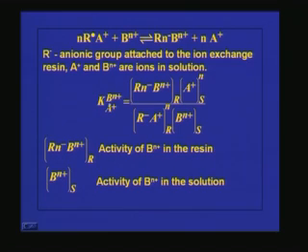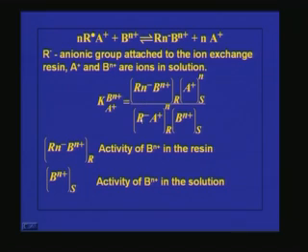So K of Bn+ over A+, that means the selectivity coefficient of Bn+ ion over A, is equal to the concentration of Rn- Bn+ in the resin, into A+ raised to n, because n ions are coming out in the solution, divided by RA+ raised to n, because n RA+ was involved in the reaction, and Bn+ in the solution.